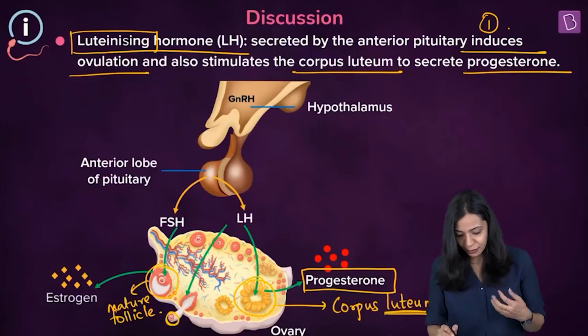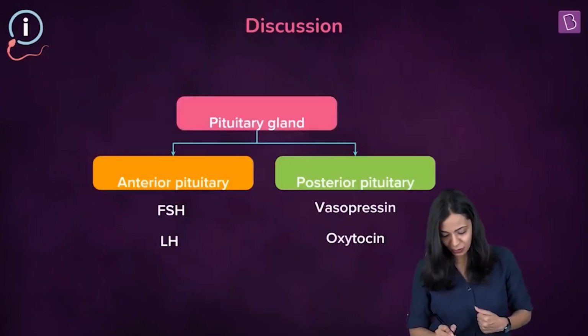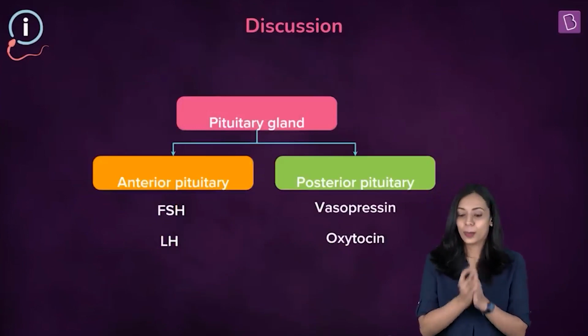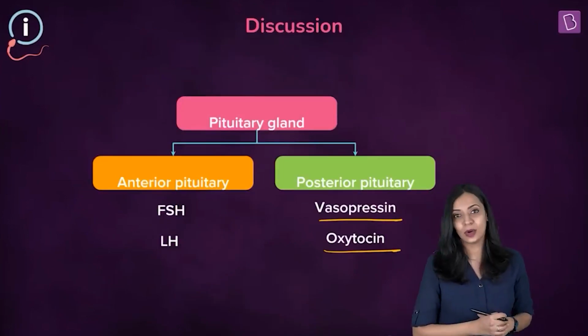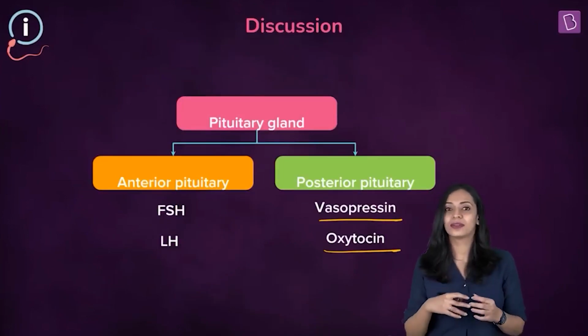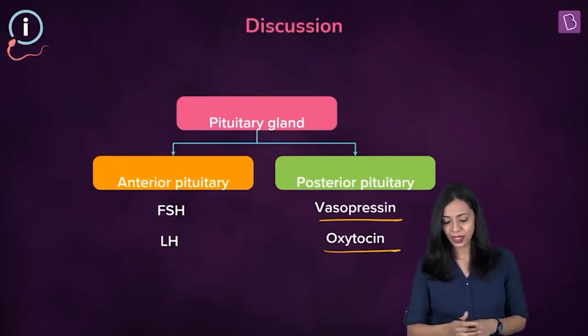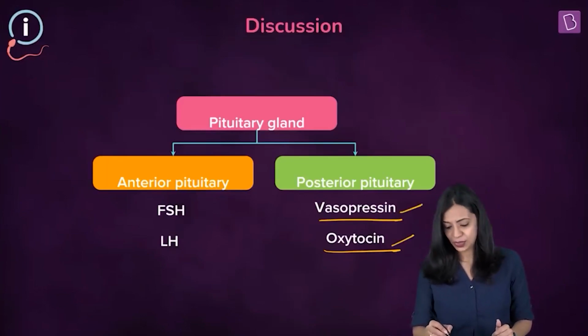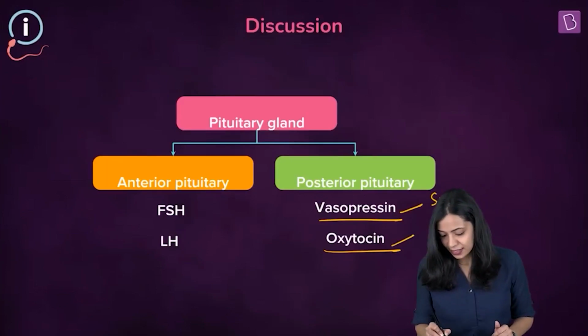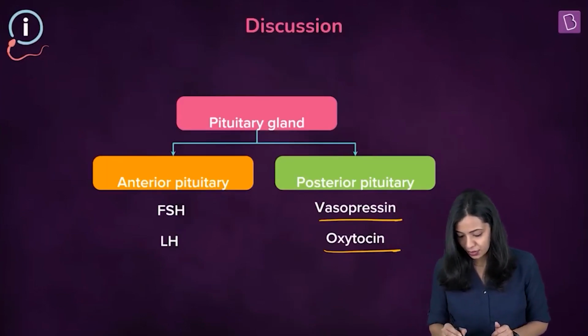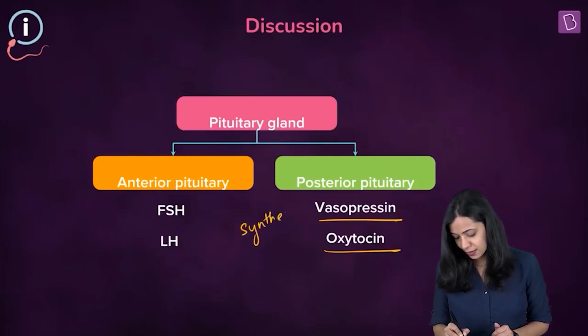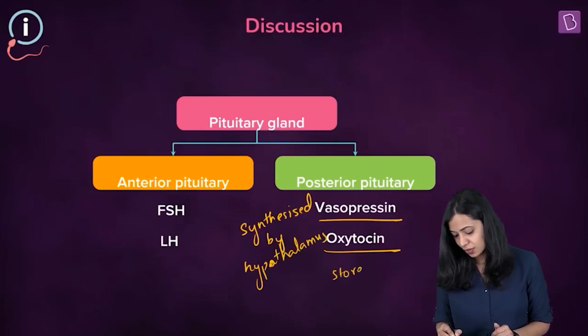Okay. So that is the function of LH and FSH in females. Talking about the options vasopressin and oxytocin given in the options, these are not hormones that are produced by the anterior pituitary. These hormones vasopressin and oxytocin are synthesized by the hypothalamus, and they are stored and released